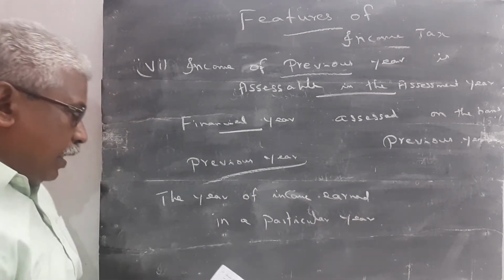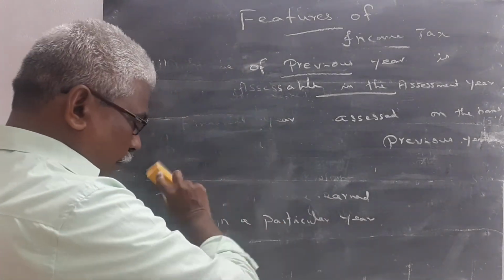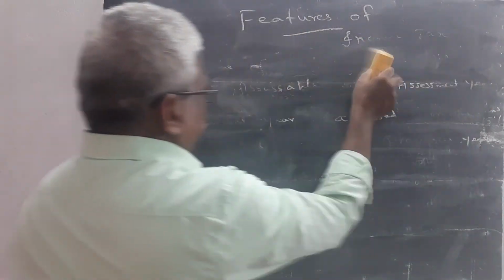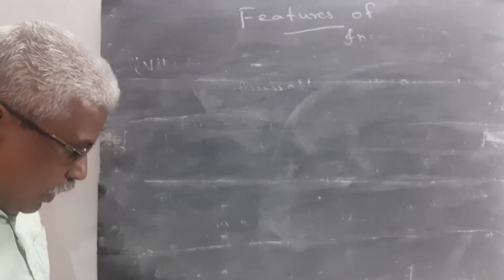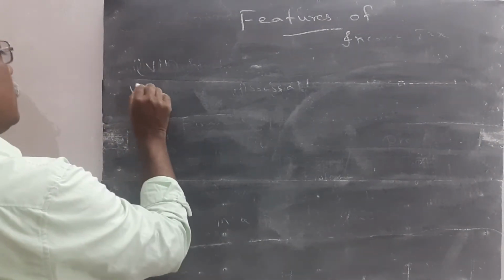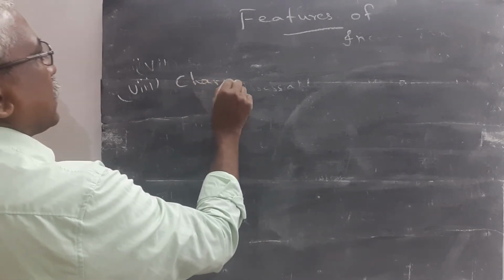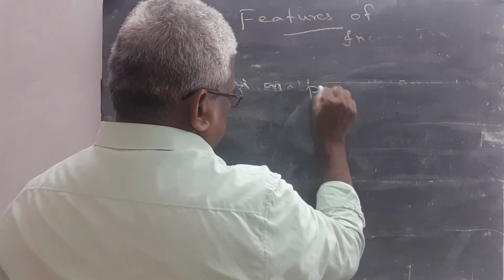Then point number 8, charged at a prescribed rate. Income tax is charged at a prescribed rate.